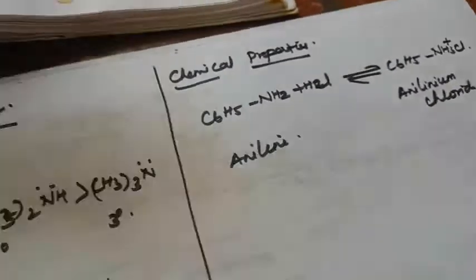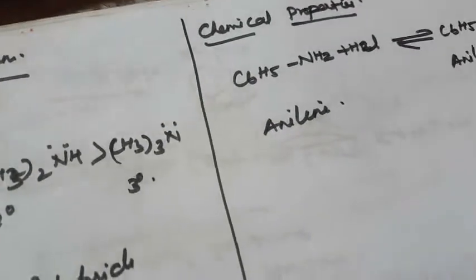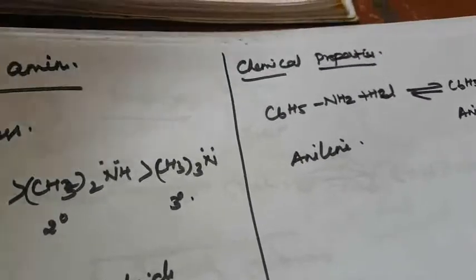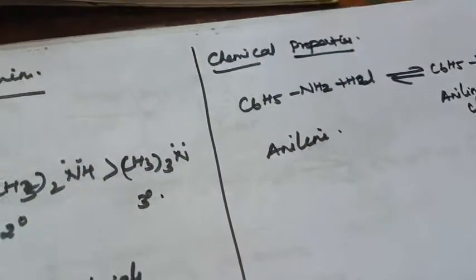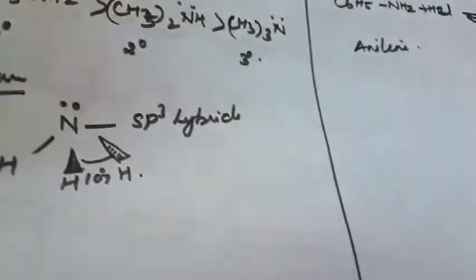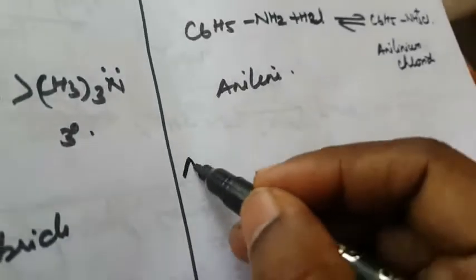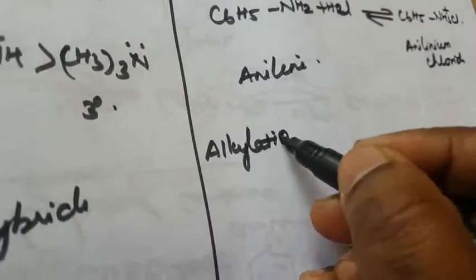Next, the chemical properties. The first one is alkylation. What is alkylation? A primary amine, RNH2, when reacted with CH3Br, forms a secondary amine, NHCH3, plus HBr.